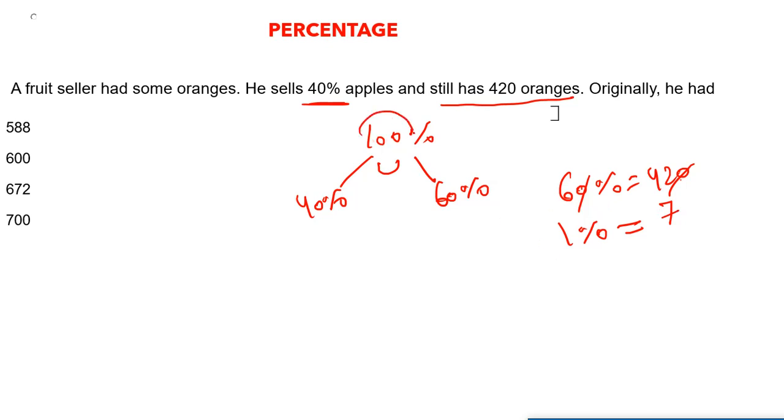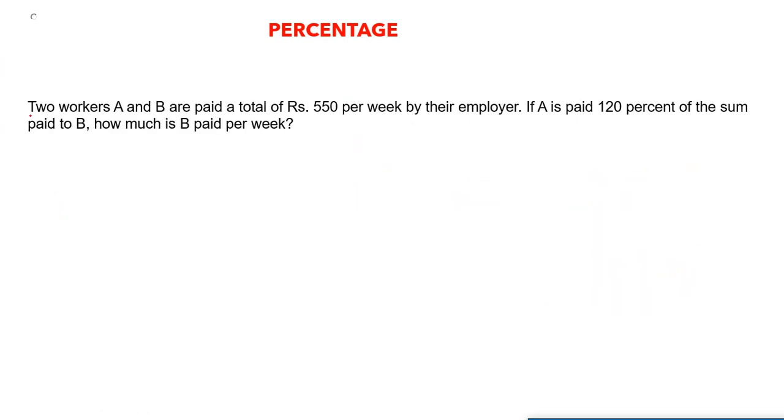So initially we assumed that he is having 100% oranges. So 100% is going to be 100 into 1, that is 100%. And here also you have to multiply the same, 700. It means the fruit seller is having 700 oranges, right? A pretty simple question. Let's move to the next question now. So here's our next question.